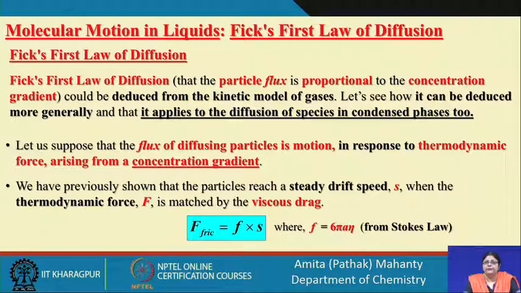We are talking only about the particles moving in a viscous medium, and if they are moving with a steady drift speed or a constant speed, this speed is known as the drift speed or terminal speed.